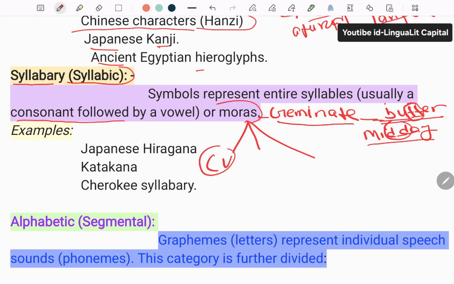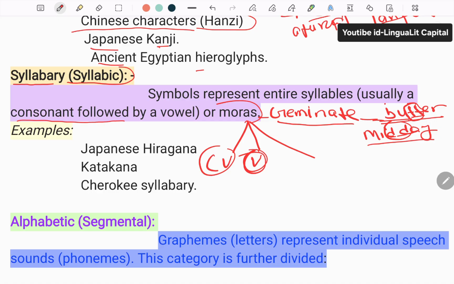We have another type of mora, which is V only. V means vowel. In a vowel, the second half of a long vowel is considered a mora.